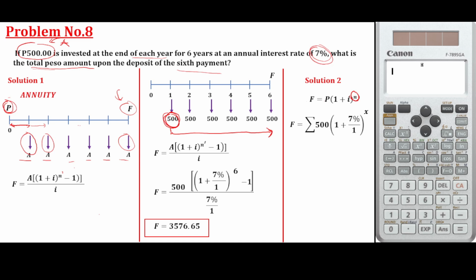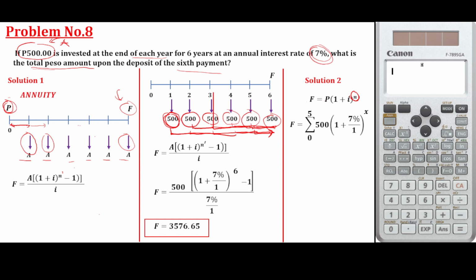For this 500, it will go through 1, 2, 3, 4, 5 years. Now for this 500, it goes through 1, 2, 3, 4 years. For this 500, 1, 2, 3 years. For this 500, 1, 2 years. For this 500, 1 year, and finally this one is just 0. So that's why our limit here is from 0 to 5, no? 0, 1, 2, 3, 4, 5, 0 to 5.